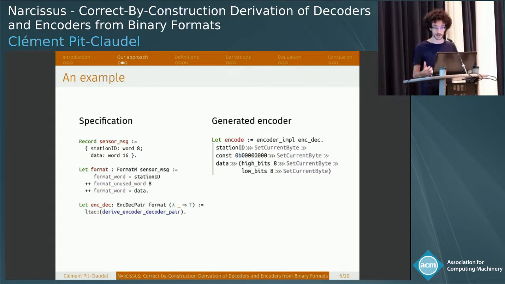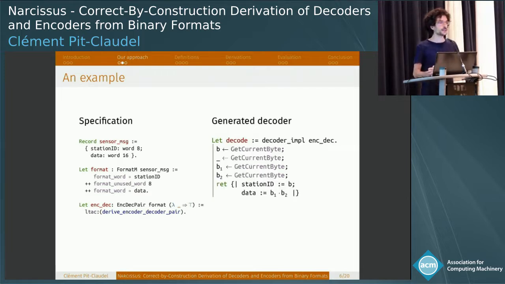On the right, you see the encoder that was generated. It's in a monad of encoders. It can just write to an output buffer. It starts by writing the station ID, then writes just zeros because there were no constraints on that field, so why not put it to 0? And then writes the data, first splitting into the low 8 bits and the high 8 bits, and then writing those two. The decoder does something similar, except you'll notice that it actually does not care what value was written to the unused field. But besides that, it just gets all the data from the byte stream that it got as input, and then returns a record of the right type.